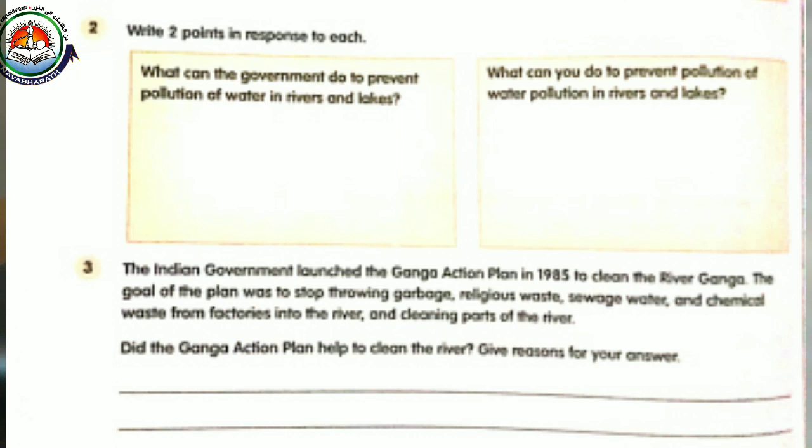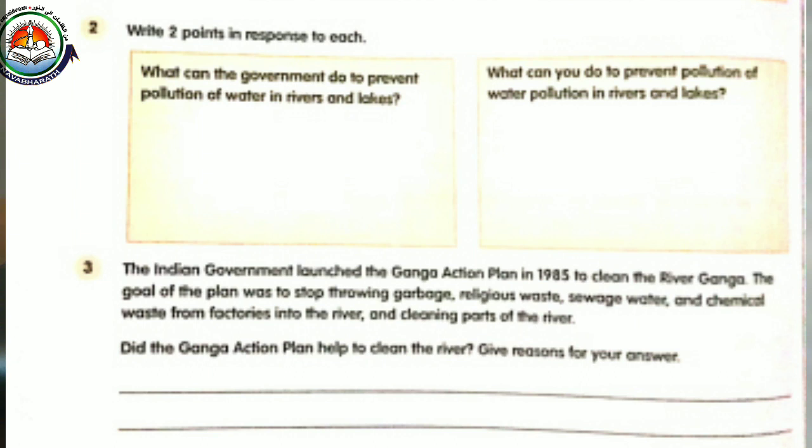Actually, this Ganga plan in the beginning was okay, but afterwards it was a failure. The government invested a huge amount of money, and even now we know that it is one of the most polluted rivers.